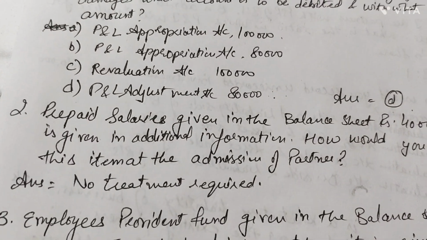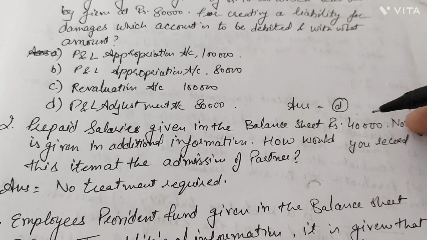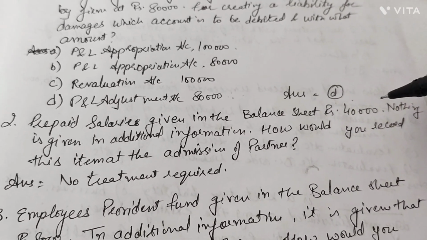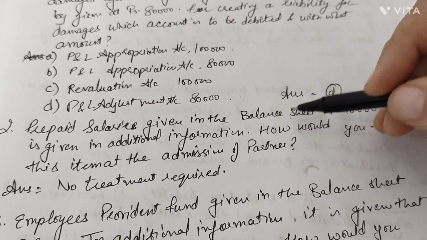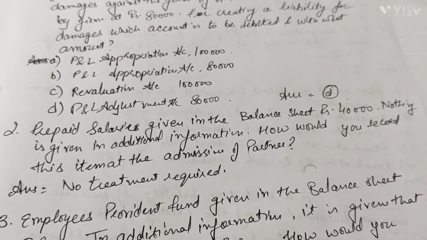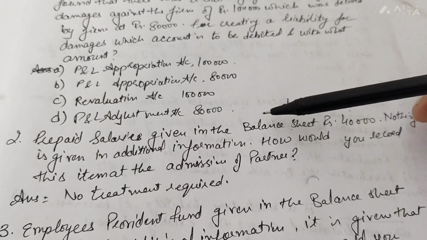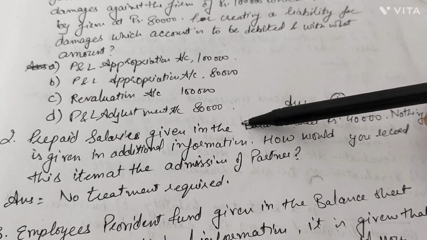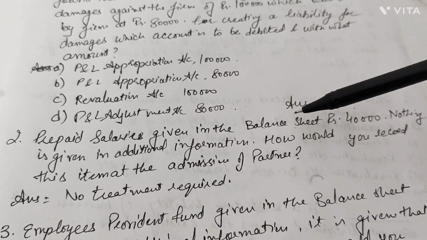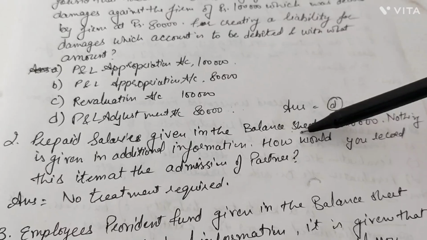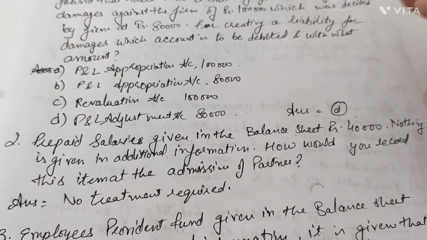Okay, now the next is prepaid salaries that are given in the balance sheet with rupees 40,000. You have always to take into consideration whether a particular thing is from the balance sheet or additional information. Here prepaid salaries are given in the balance sheet and nothing is given in the additional information, so we have nothing to do with this point. This point is given in the balance sheet, so it would be on the asset side. When we prepare the new balance sheet, we will take it again on the asset side. No journal is required, no treatment is required, because additional information is silent over here.